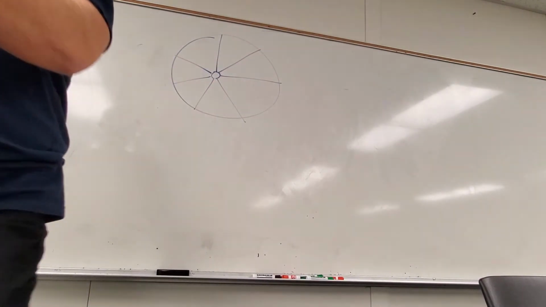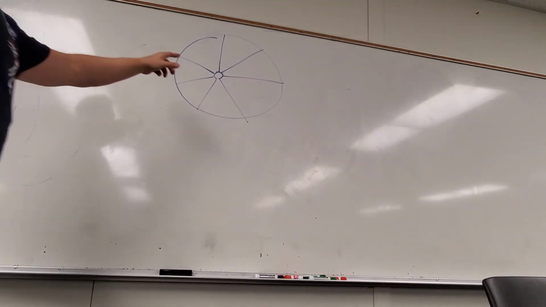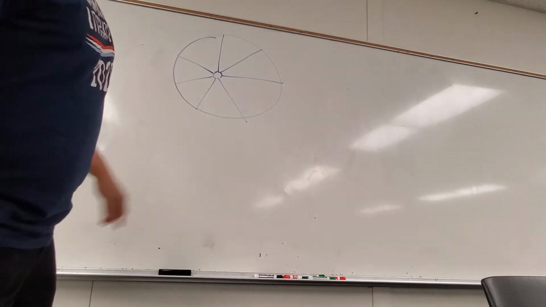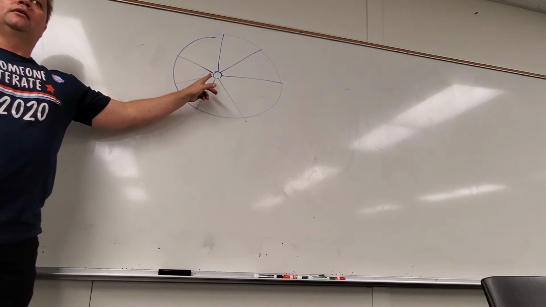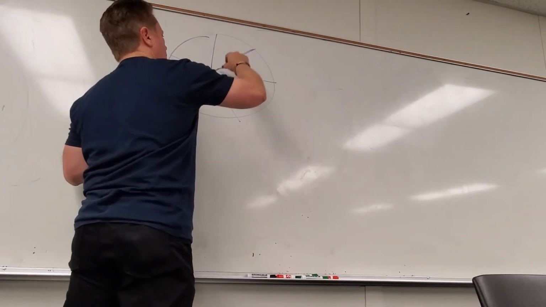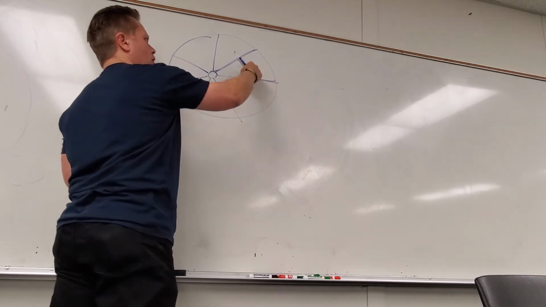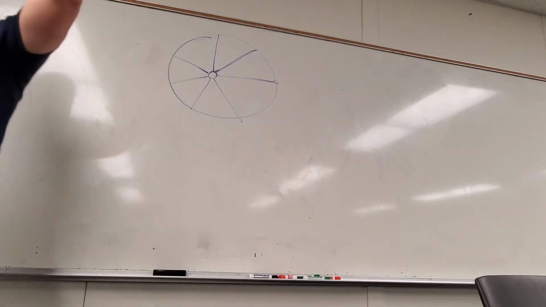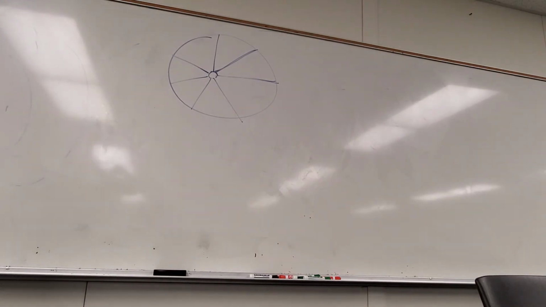If I was just throwing it over my shoulder, why would it be so unlikely to show up here? When I stand over here, I realize it's not even in the middle, but oh well. So why is it more likely to show up in one of these slices? Why would it be more likely to show up here than there? What is it physically about it? I heard it, the area. A larger area, right? The area of that triangle-looking piece is larger.